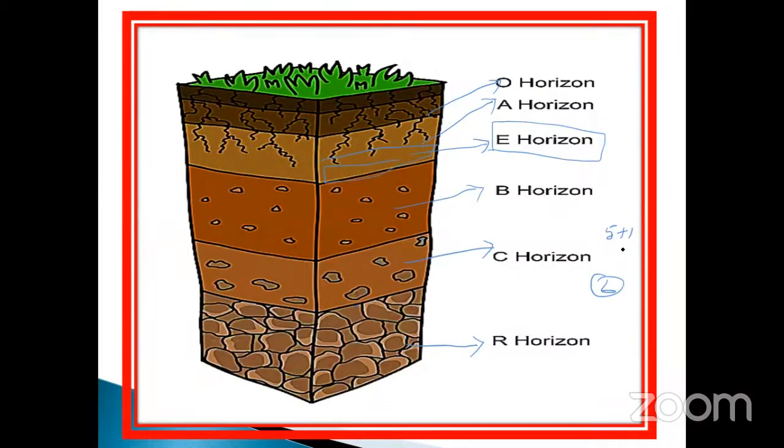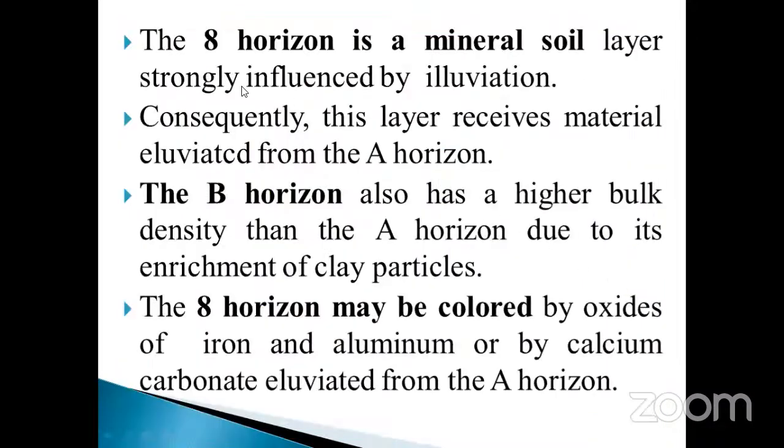First of all, you must note down how many layers are present in the soil profile: 5 only. The best thing is 5 only. 5 is enough. And one more thing: the B horizon is the mineral soil layer, strongly influenced by the elevation. Here they have given only 5. How many horizon layers are present? Majorly 5. The mineral soil layer is strongly influenced by the elevations.